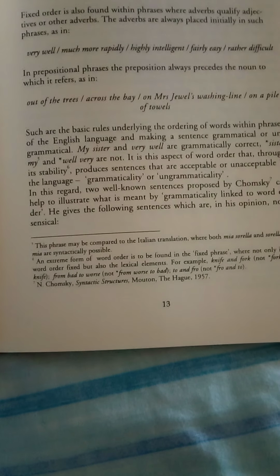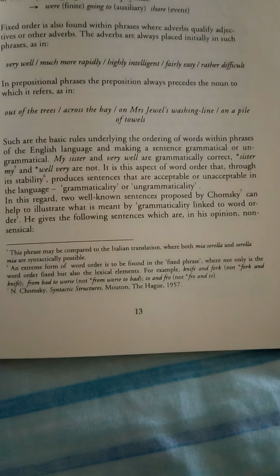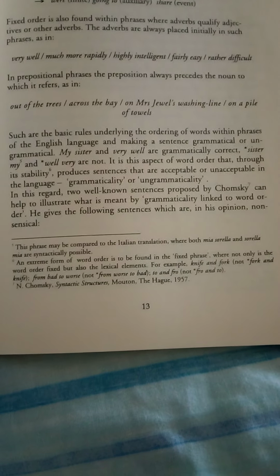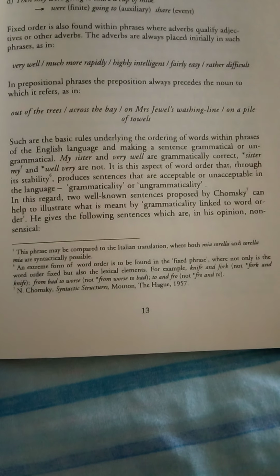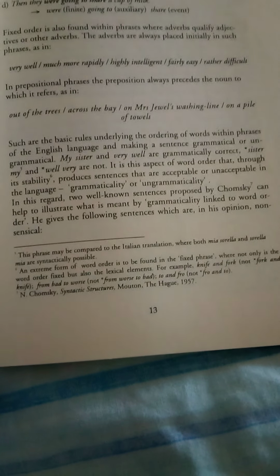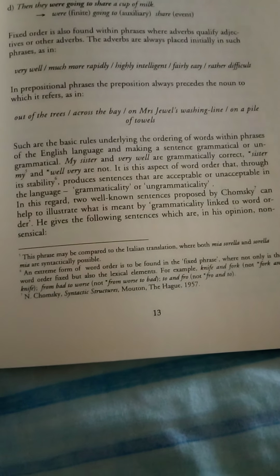An extreme form of fixed word order is to be found in the fixed phrase, where not only is the word order fixed, but also the lexical elements. For example, knife and fork, not fork and knife. From bad to worse. To and fro, not fro and to.